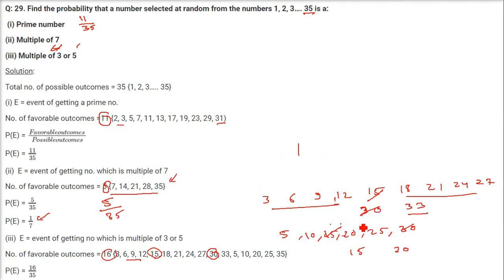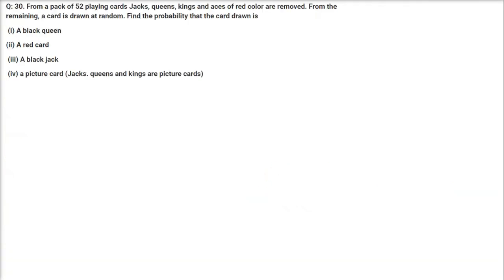So 16 is the count of multiples of 3 or 5. We have added these two, that is why we have taken the common ones only once and combined these in one set. It will be 16 numbers in all, and of course we have 35 as the total possible outcomes. 16 by 35 is the probability of a multiple of 3 or 5.